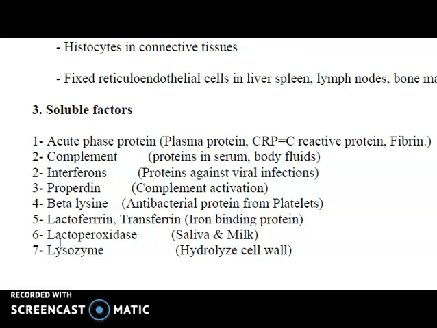Then the cytokines, examples are interleukin 1, 6, 8, etc. They are released by the macrophages upon activation by bacterial stimulation in the liver and rapidly produce the acute phase proteins. So these all are the components of the innate immunity.